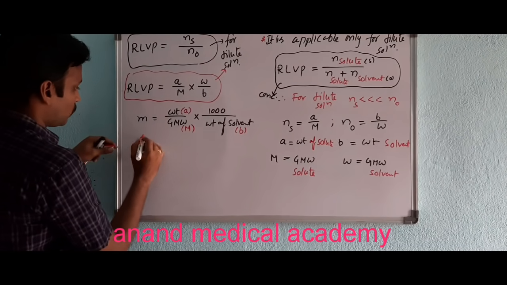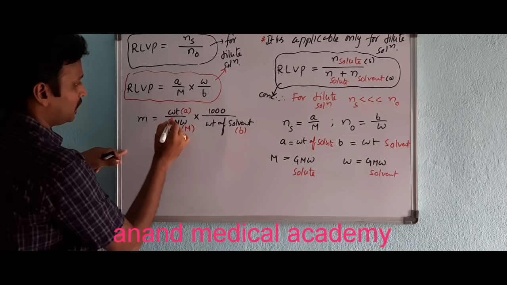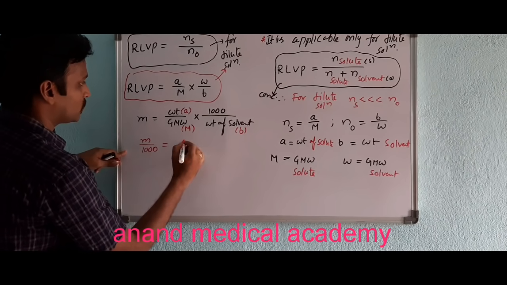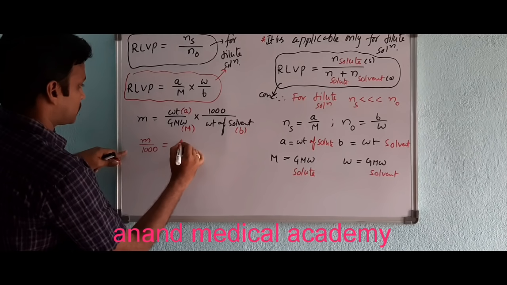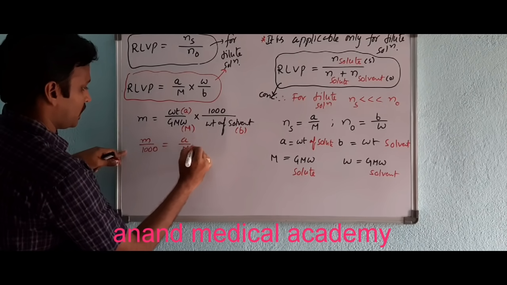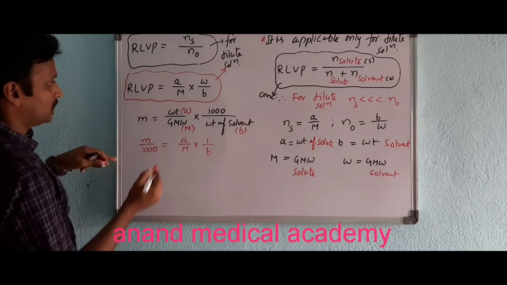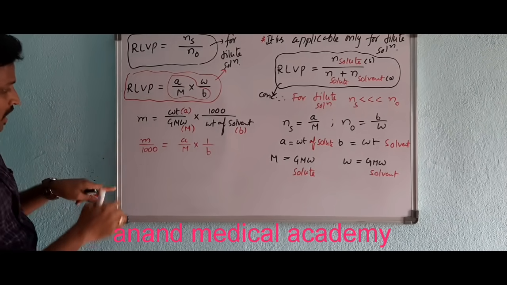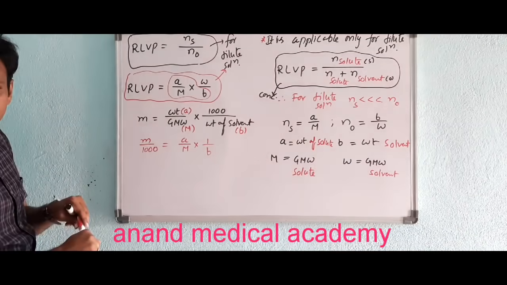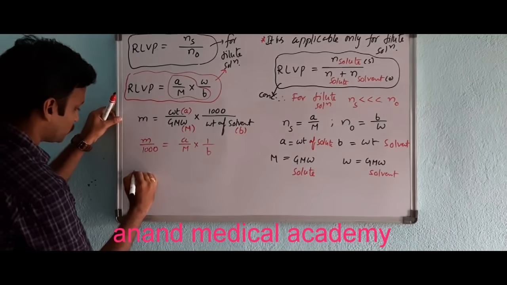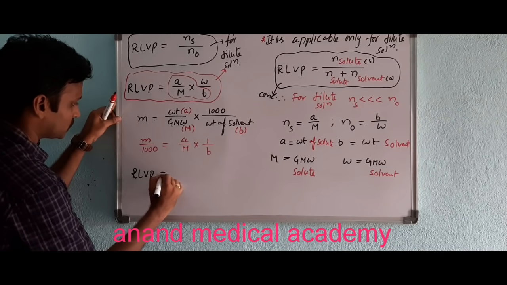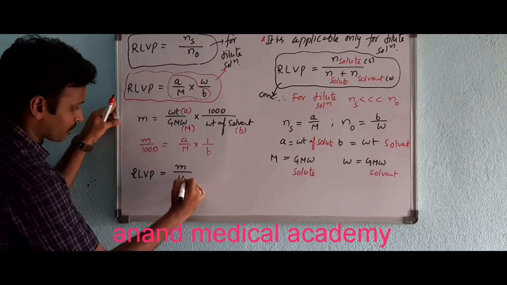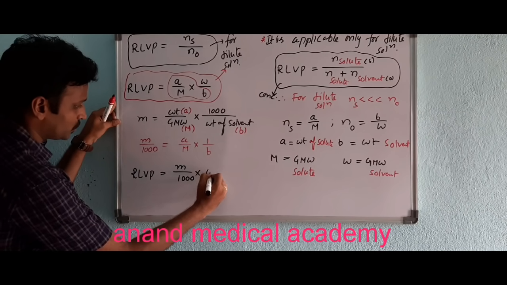So in place of A, M and B, I can write molality by 1000, which is equal to A by M into 1 by B. So in place of A by M into 1 by B here, I can substitute m by 1000. Got it? So if I substitute, what will I get? RLVP is equal to m by 1000 into W.